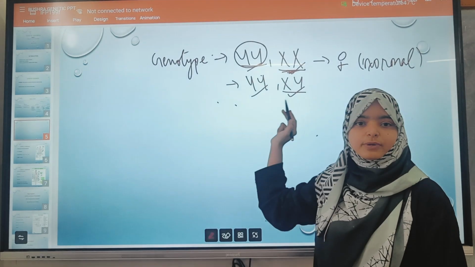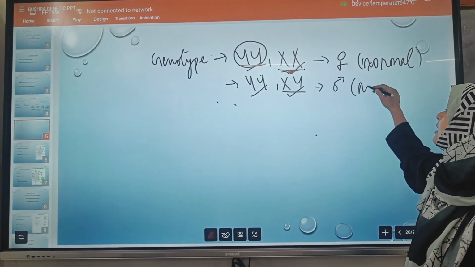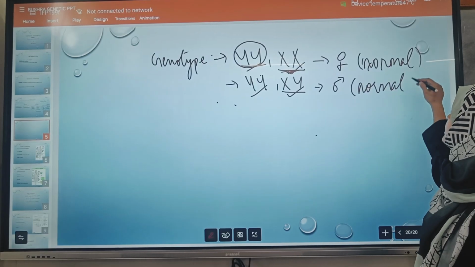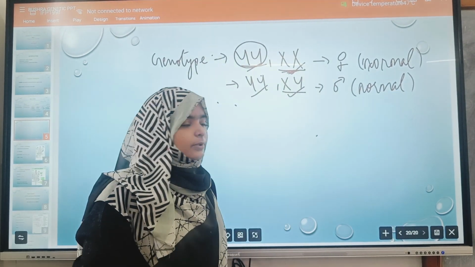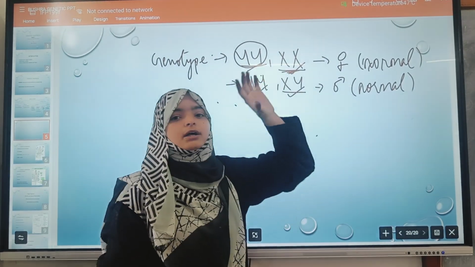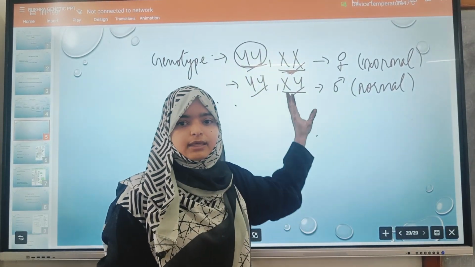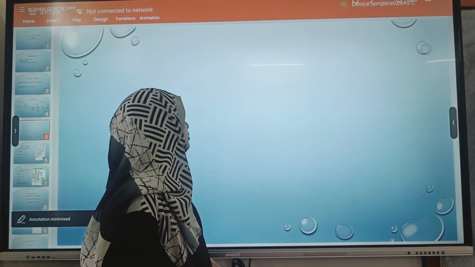And here the allosome is XY, that means it is the genotype of a normal male. Why do I say normal? Because later on we will discuss the chromosomal disorder, so we can understand the genotype of the disordered person is not the same as this. Okay, so it is all about the concepts of chromosomes.